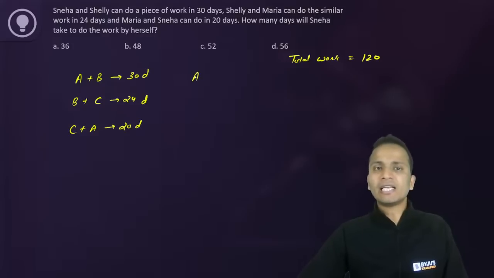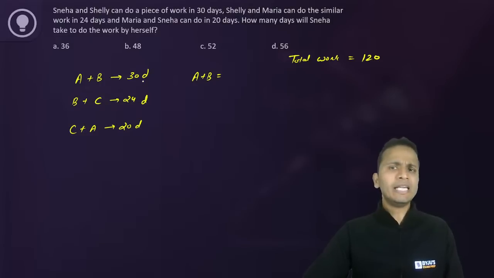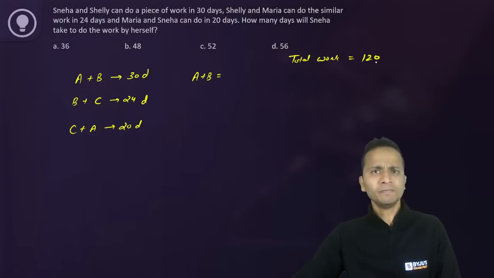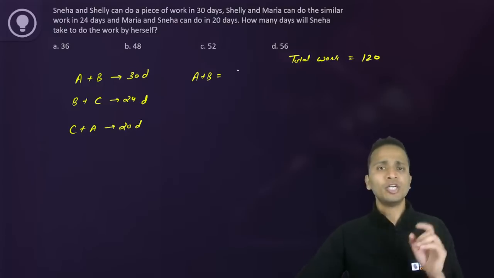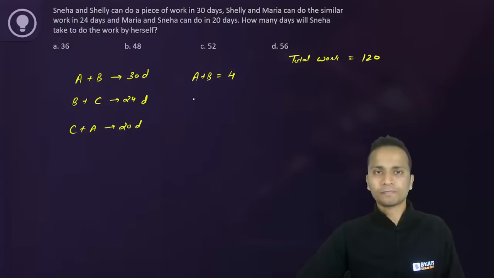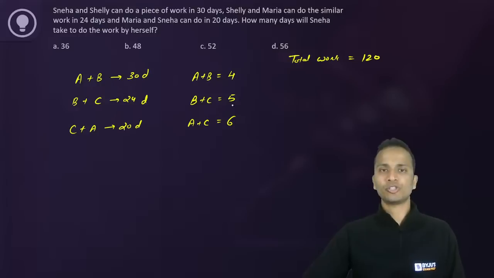So now I can say that if A and B will work, then their one day work. So 30 days में वो 120 units work करते हैं, right? A and B together in 30 days can finish 120 units of work. So their one day work will be 120 divided by 30, that is 4. B and C together will finish 5 units of work, and A and C together will finish 6 units of work. So these are three equations that we need to solve.